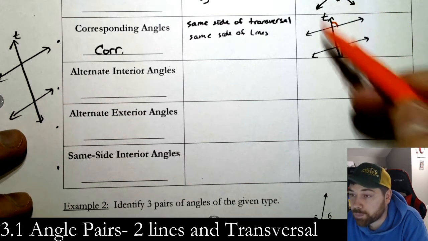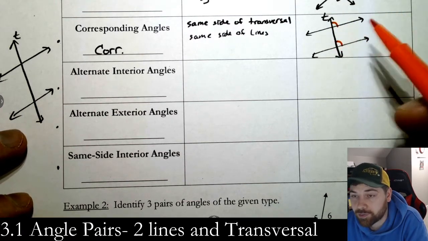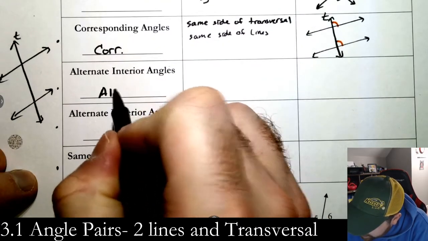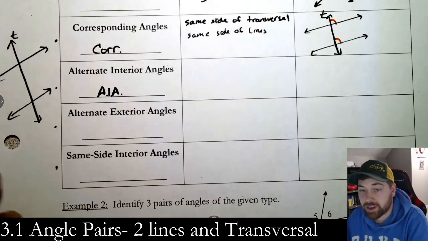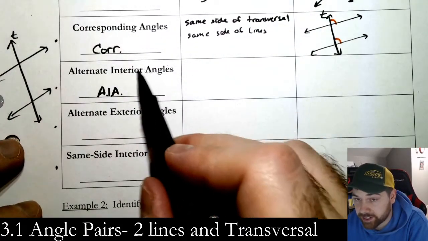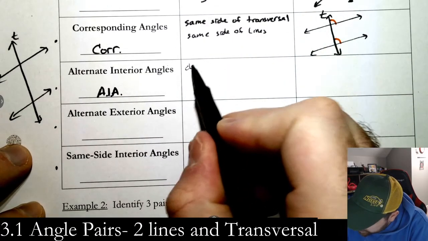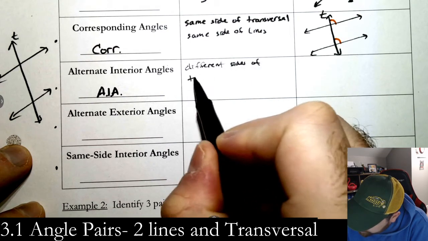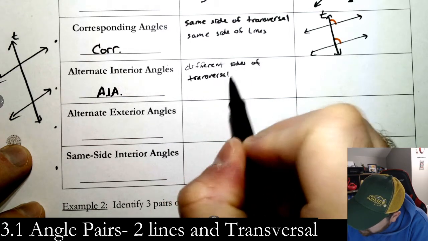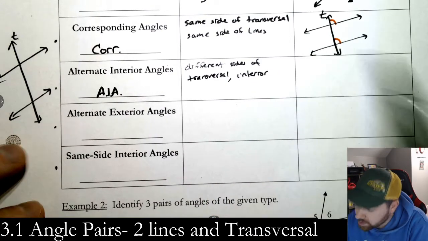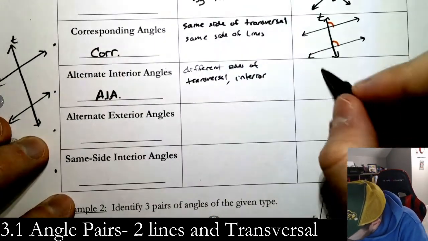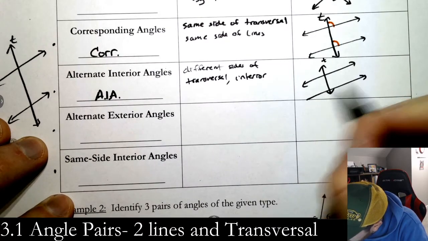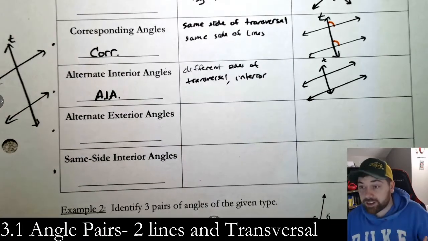Now there are 4 pairs in this picture. This is not the only pair. There are 3 other ones. Then we have alternate interior angles. I'll abbreviate that as AIA. They are going to be angles that are both interior, on different sides of the transversal, on the interior. So the thing here is same picture, right? Nice and small. T. The interior of that picture, right?